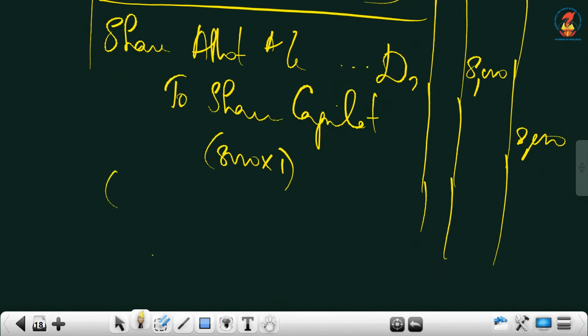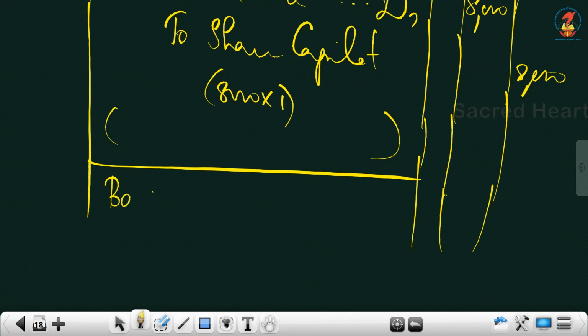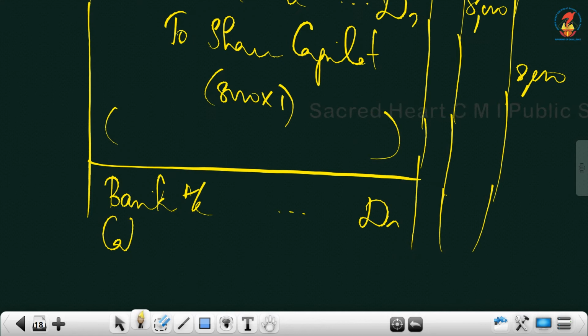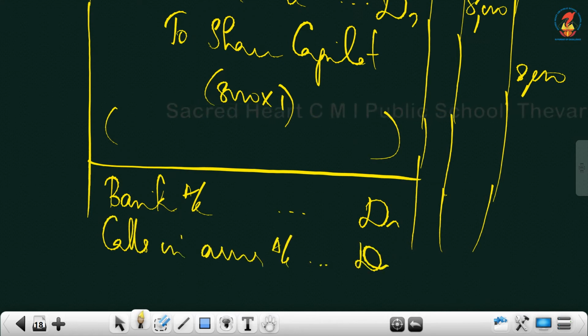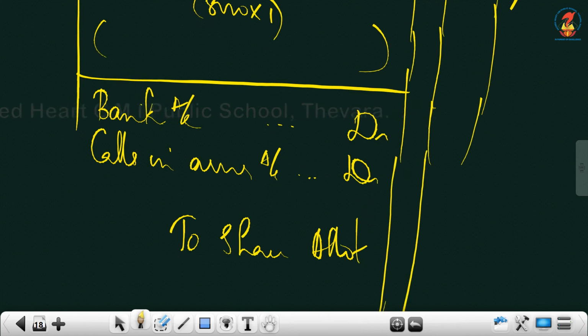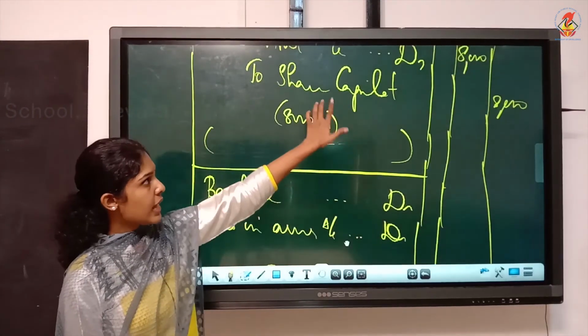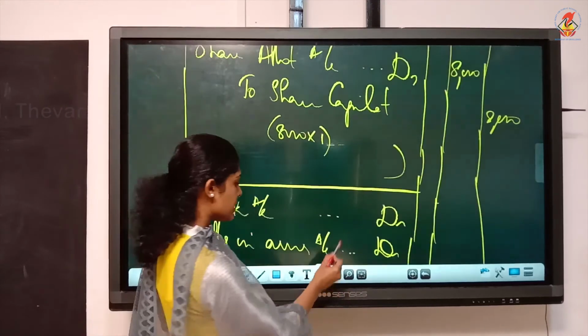Then when you receive the amount, you must write calls in arrears. It is bank account debtor, calls in arrears account debtor to share allotment. Okay, how will you write the figures? What should we do first? Share allotment, you just see the previous entry. What is the allotment figure there? 8,000. Take the same and write.